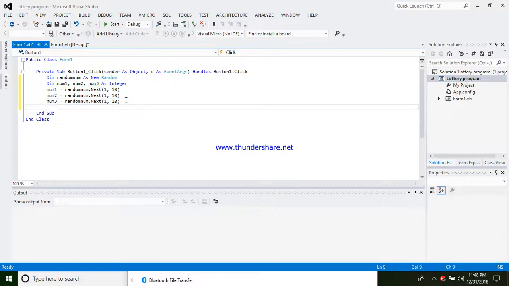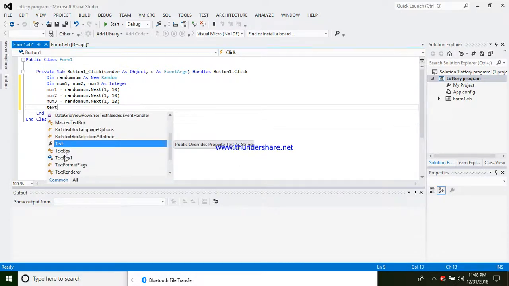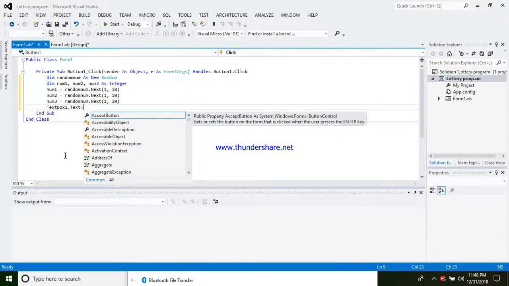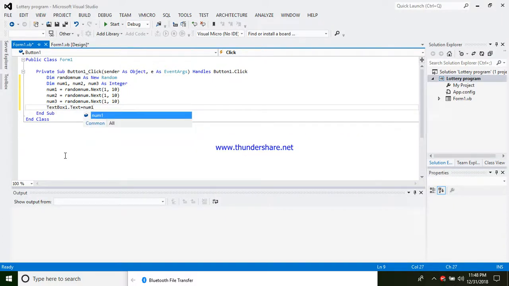Then these numbers I want to be displayed on the text box. Which text box? That is the text box which I have already put there. Text box 1 dot text is equal to num1 and then num2, then again and num3.